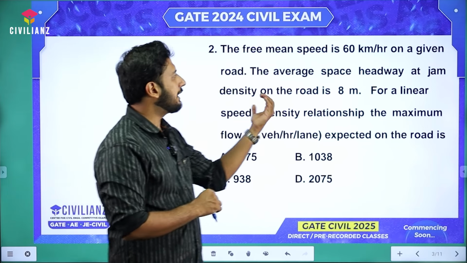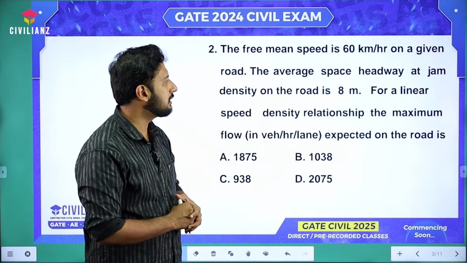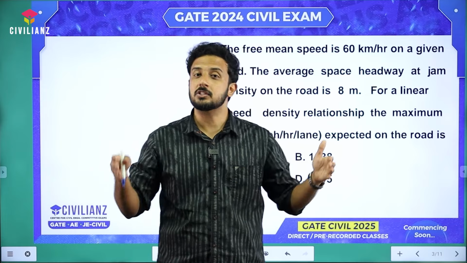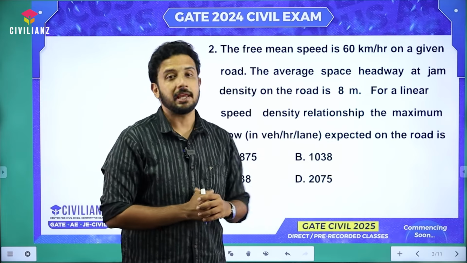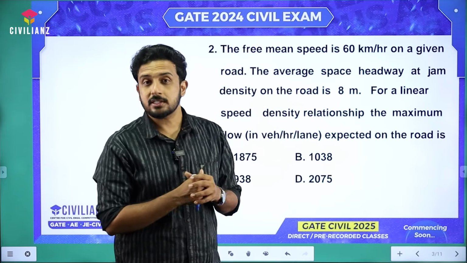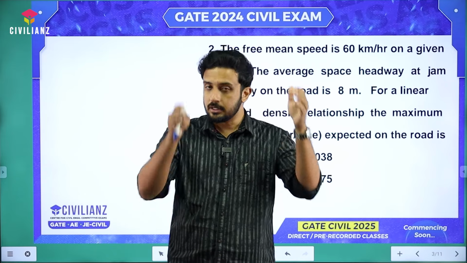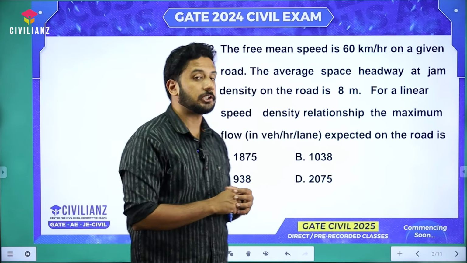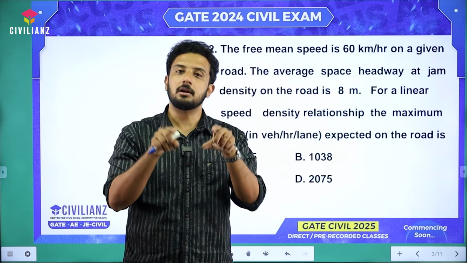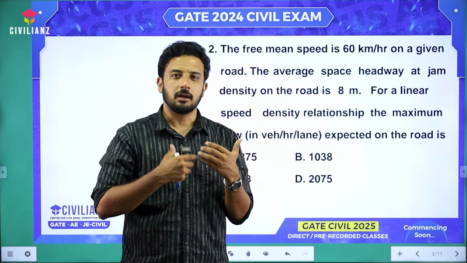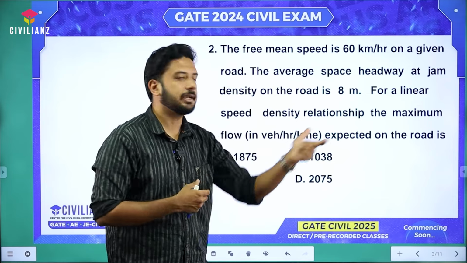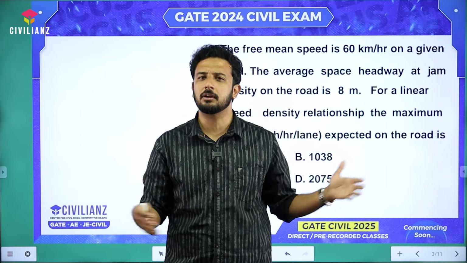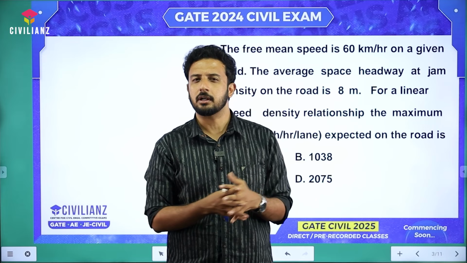What they have given is the average space headway at jam density on the road is 8 meter, which means at the traffic jam condition, the average space headway between the vehicles is 8 meter. Okay, now what is the meaning of space headway, by the way? Is it the clear distance? No, it's a center to center distance. Now for a linear speed density relationship, what traffic model should you keep in mind when you see the words linear speed density? It is the Greenshields equation, right? In our channel, we have done a separate video on Greenshields theorem, right? That much important topic it is.